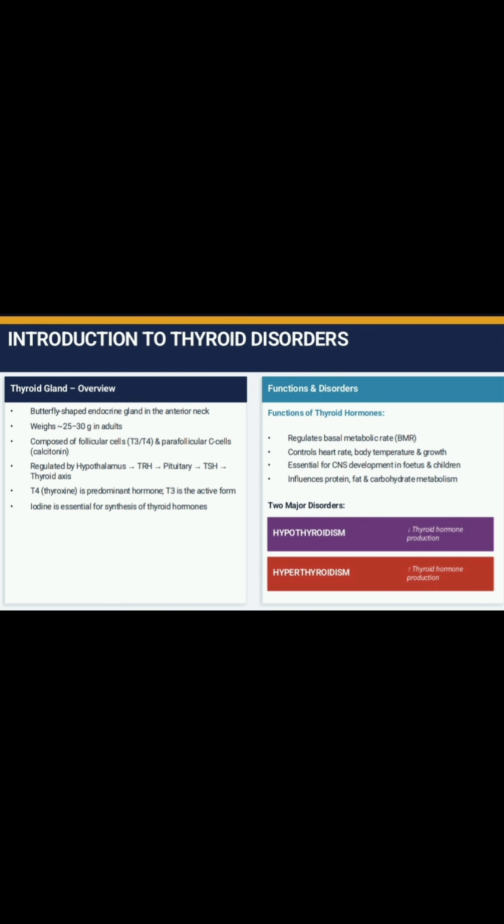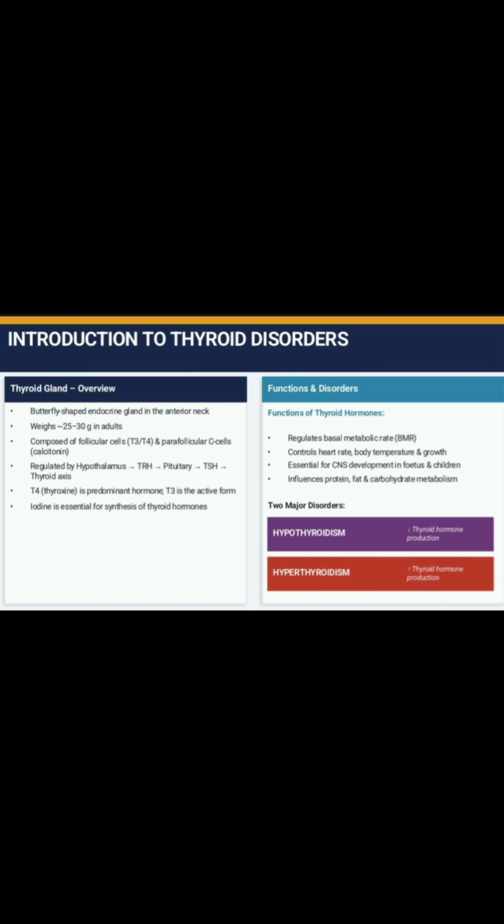The hypothalamus releases TRH, that is thyrotropin releasing hormone, which stimulates the pituitary gland, which releases TSH, that is thyroid stimulating hormone.